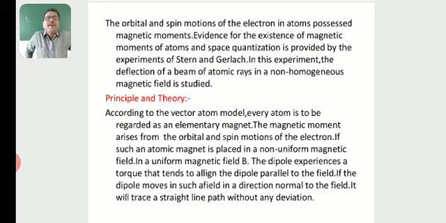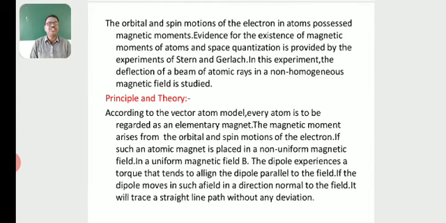So look, according to the vector atom model, every atom is to be regarded as an elementary magnet. The magnetic moment arises from the orbital and spin motion of the electron.